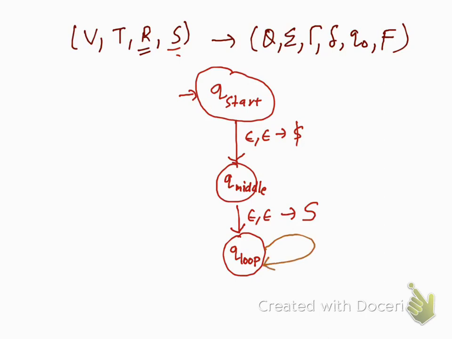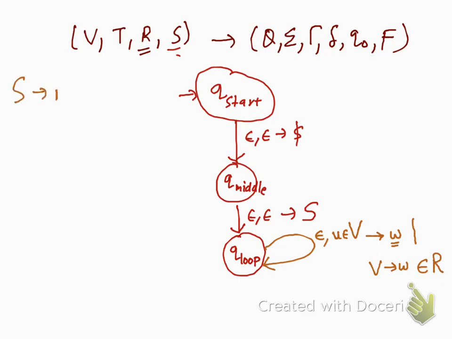Now at the state Q loop, if you are not caring about what's there in the input, if you see S in your stack, and actually it need not be S, it can be any variable. So if you see any variable here, let's say I write it as U belongs to V, what you are going to do is pop that particular variable and insert this string omega there. So what is omega? Such that U gives omega is a production rule in R.